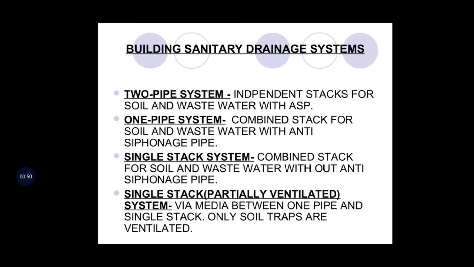See, these four systems of plumbing for building drainage. In one pipe system of plumbing in a multi-story building, the lavatory blocks on different floors are so placed one above the other that the wastewater discharging from the different units can be carried through common vertical stacks connected through short branch drains. Thus, only one main pipe collects both soil water as well as wastewater from the different appliances. This main pipe is directly connected to the drainage pipe.